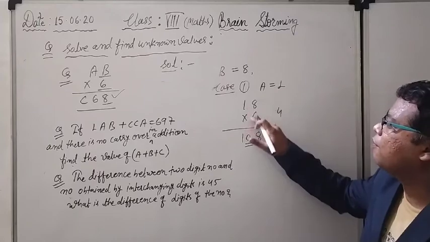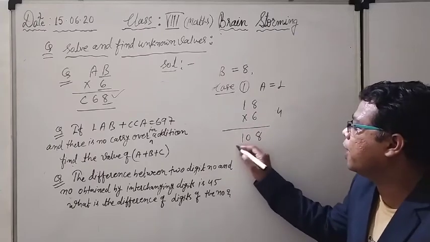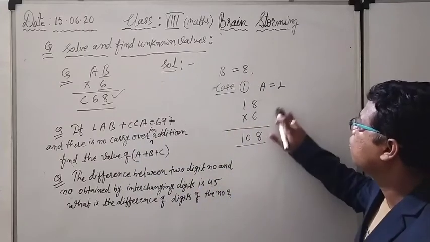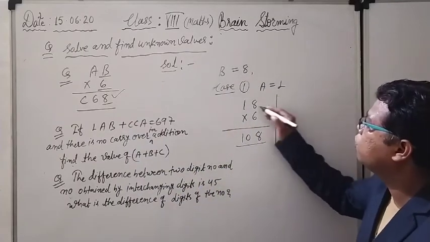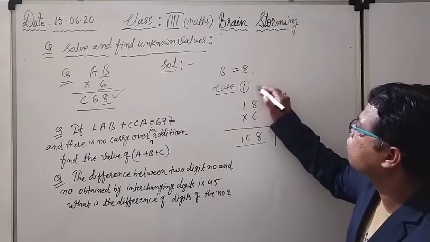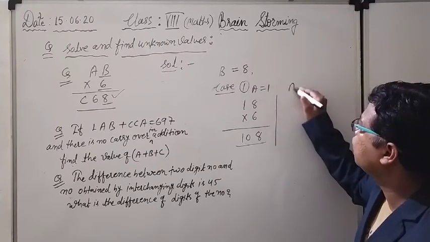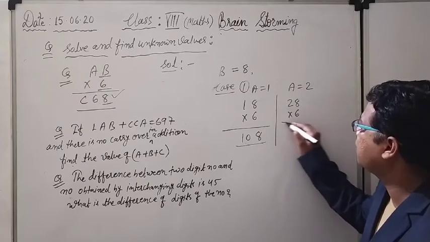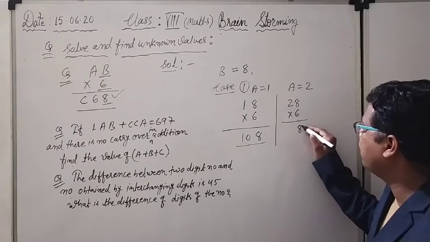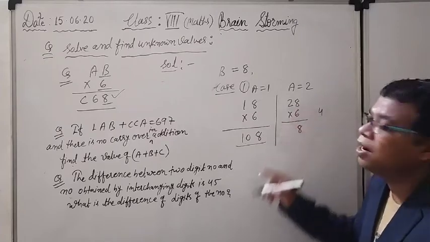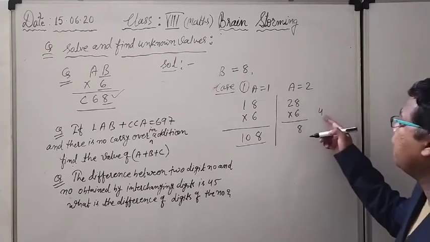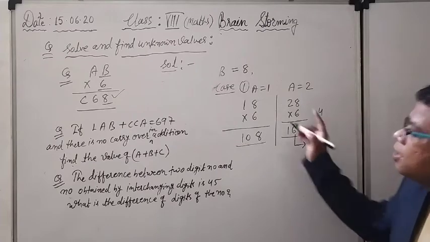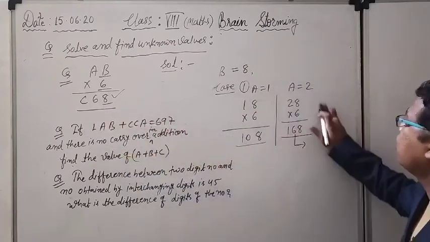After the multiplication I am getting 108, but the middle digit is not matching. It should be 6. So I am changing the value. That was for A equal to 1. Again I am changing the value, A equal to 2. So 28, multiply by 6. 6 times 8 is 48, 4 on carry, 6 times 2 is 12, and 12 plus 4 is 16. The answer matches, 6 is here. Yes, so this is your solution.